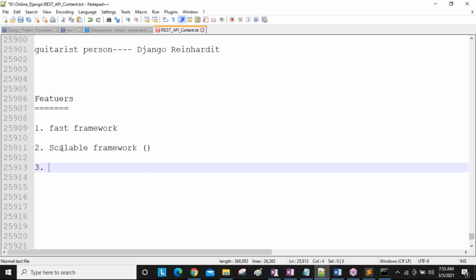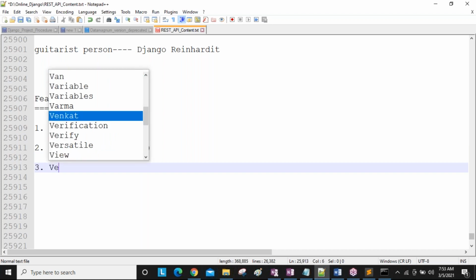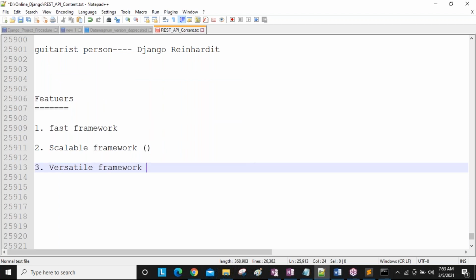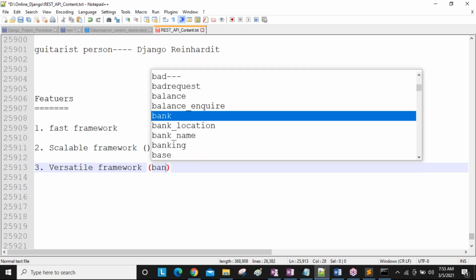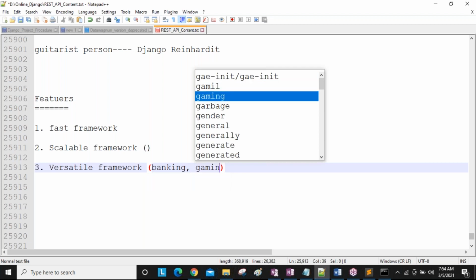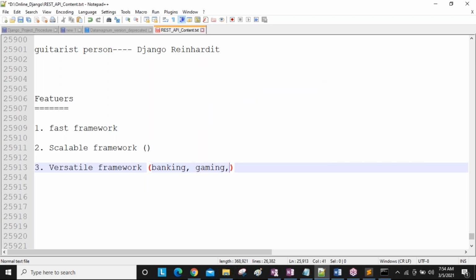Next, versatile framework, guys. Django is a versatile framework. Versatile framework means we can develop applications based on many different domains. We can create websites of any kind of domain, like banking related applications, gaming related applications, animation, gaming, all the same thing.